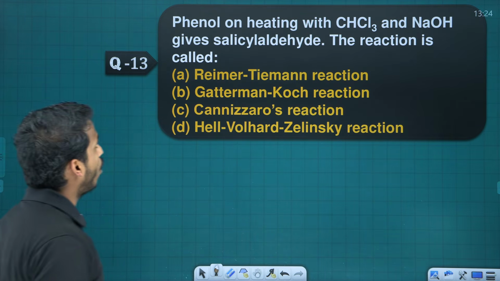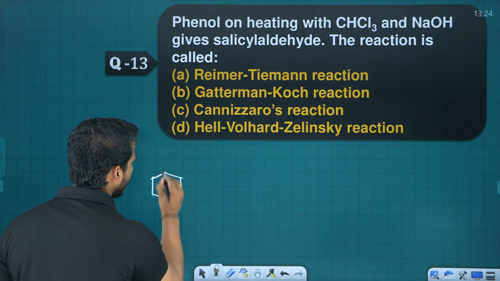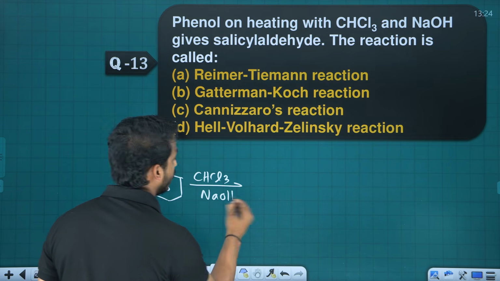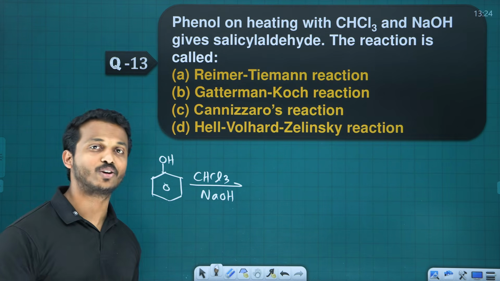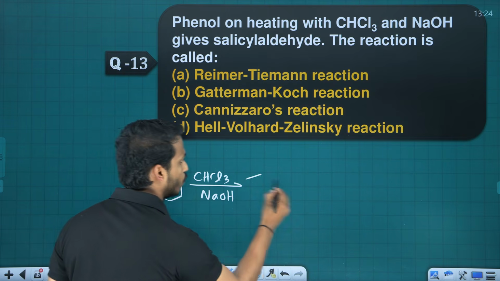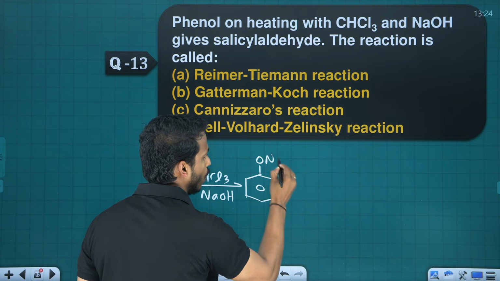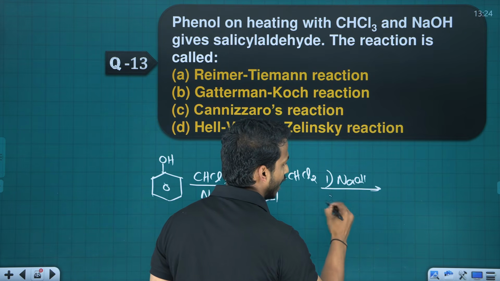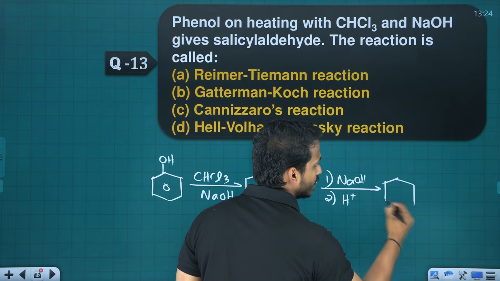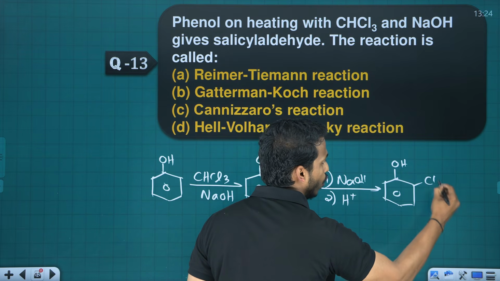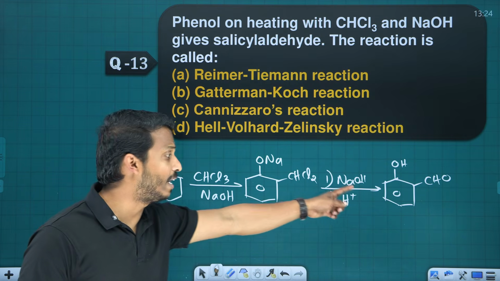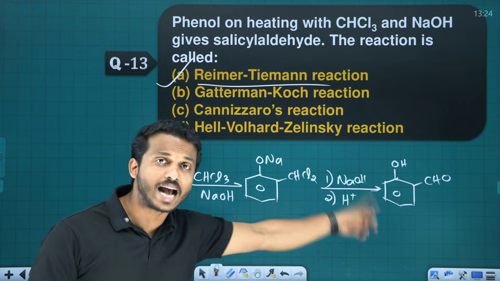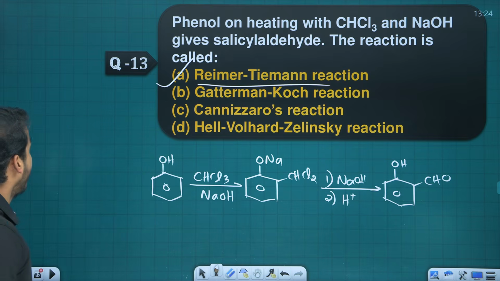Question 13. Phenol on heating with chloroform and NaOH gives salicylaldehyde. Yes, we know salicylaldehyde. What is the complete reaction actually? First you will get sodium phenoxide and CHCl2. This again reacts with NaOH and then acid. We will get which one? Salicylaldehyde. What is salicylaldehyde? OH and CHO. This preparation of salicylaldehyde is known as the Reimer-Tiemann reaction. If it is salicylic acid, what do you call it? Kolbe's reaction.